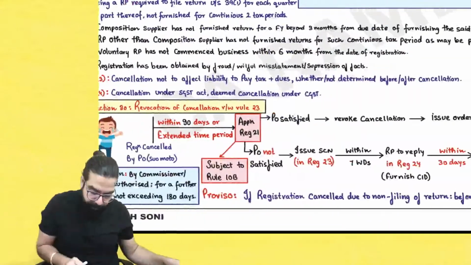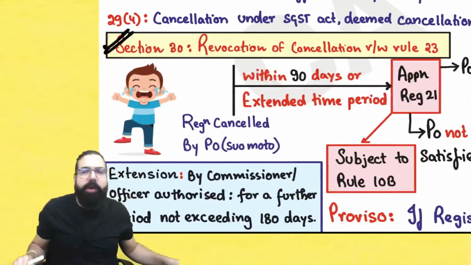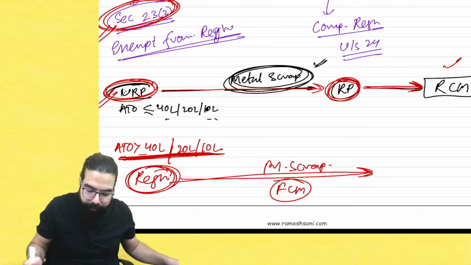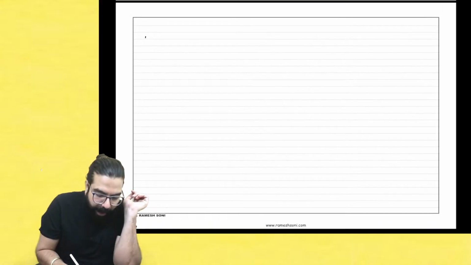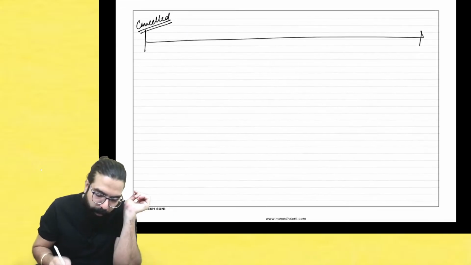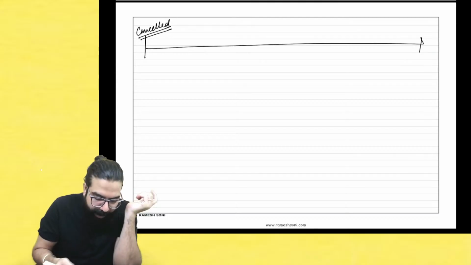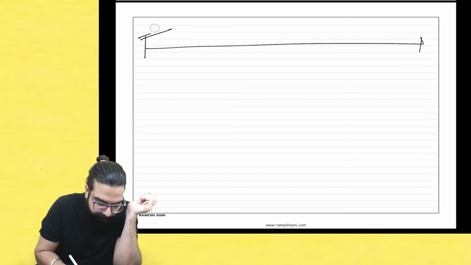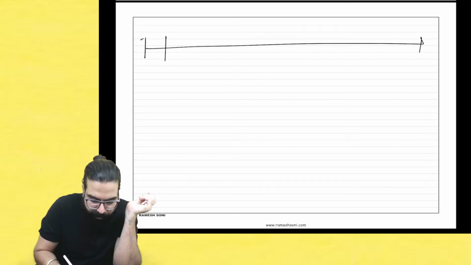Listen. When you file for a revocation, no? So, sir, what happened? I went ahead, my registration was cancelled. Listen carefully, everyone. Your registration was cancelled. Sir, why was my registration cancelled? I'll tell you. You did not file your return for 1, 2, 3, 4, 5, 6 months.